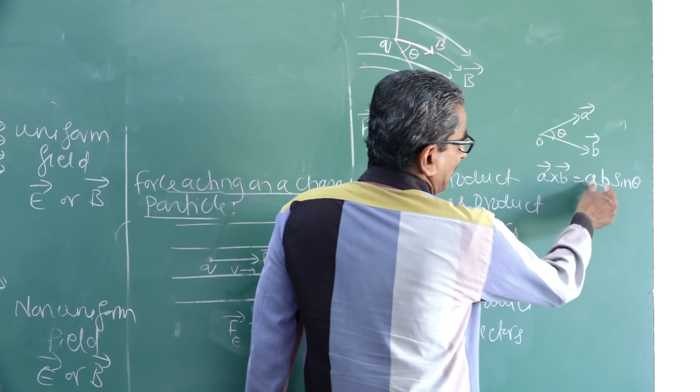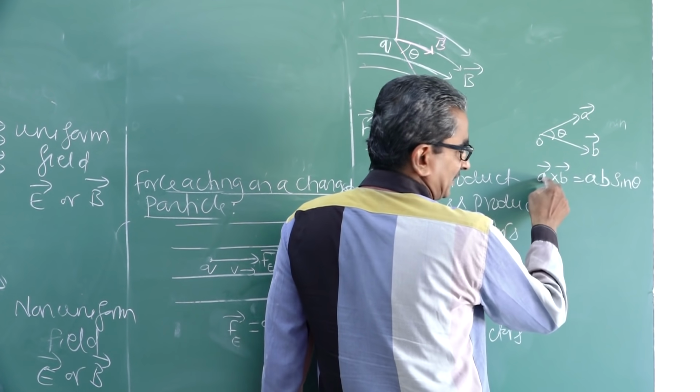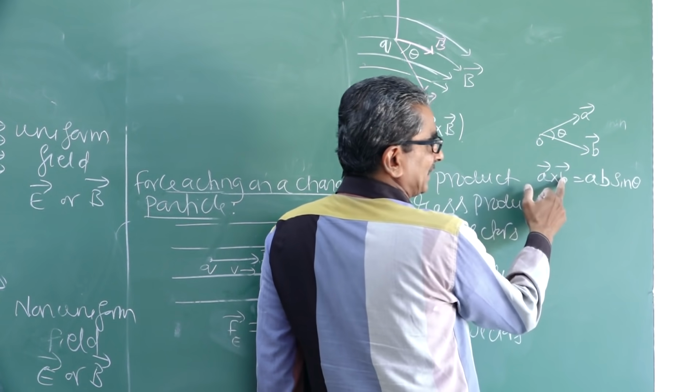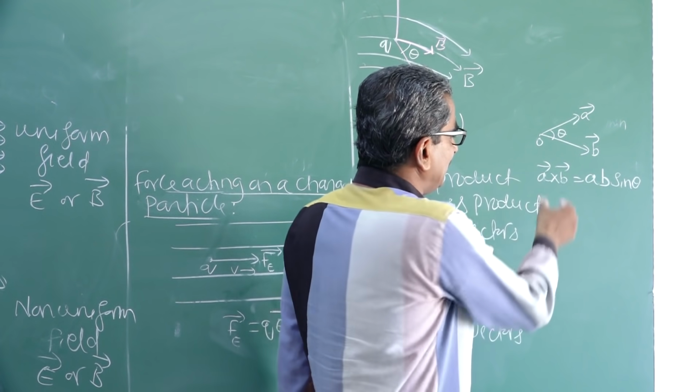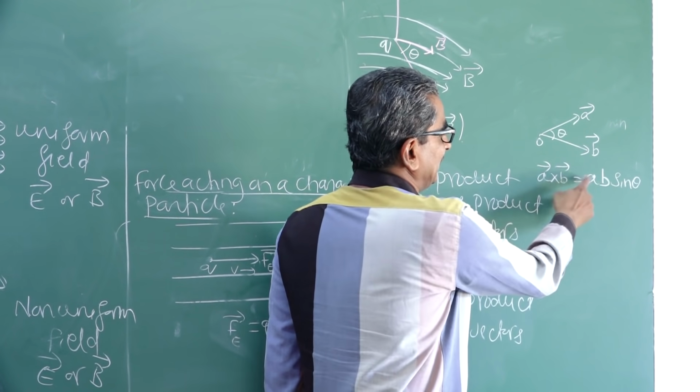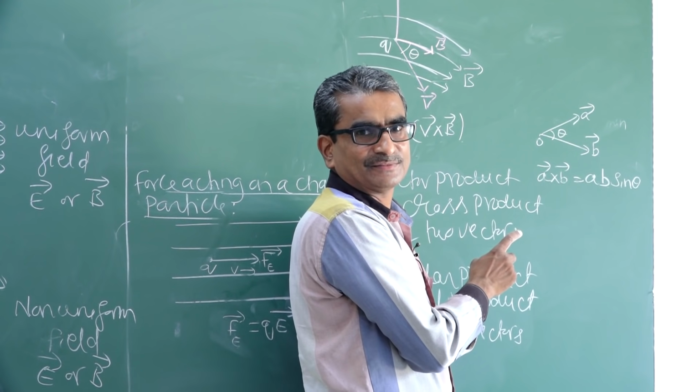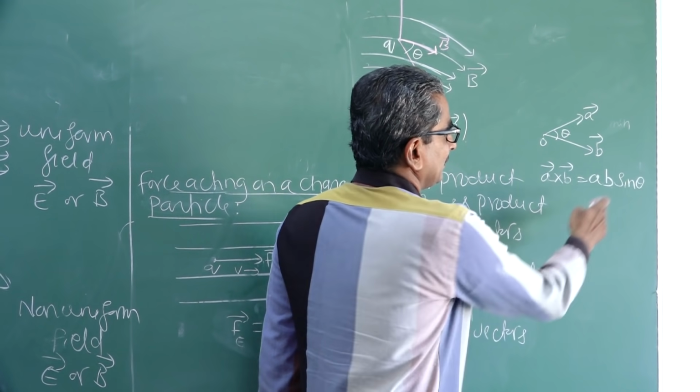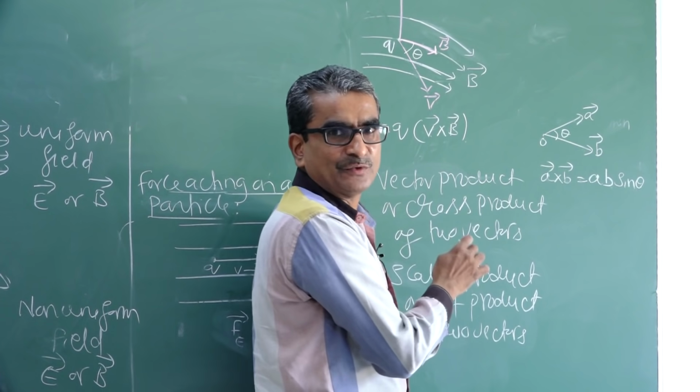So, the product of the magnitude of vector A, which is A, and vector B, which is B. If I remove the arrows, then it indicates the magnitudes. Okay? Then theta is the angle between these two vectors.